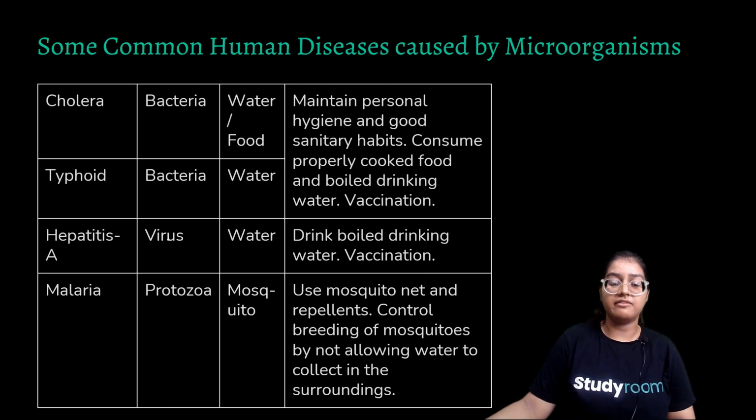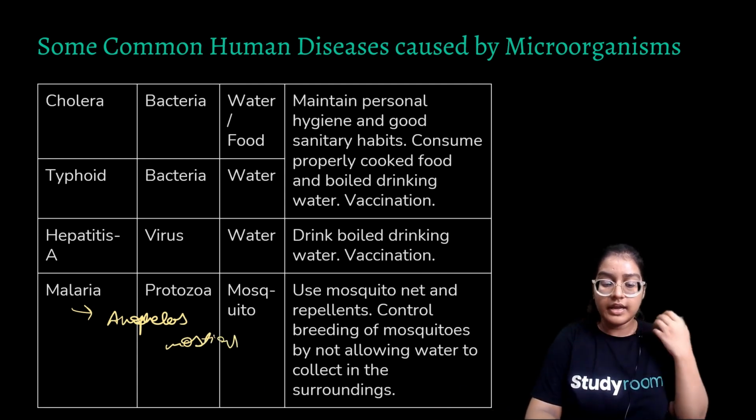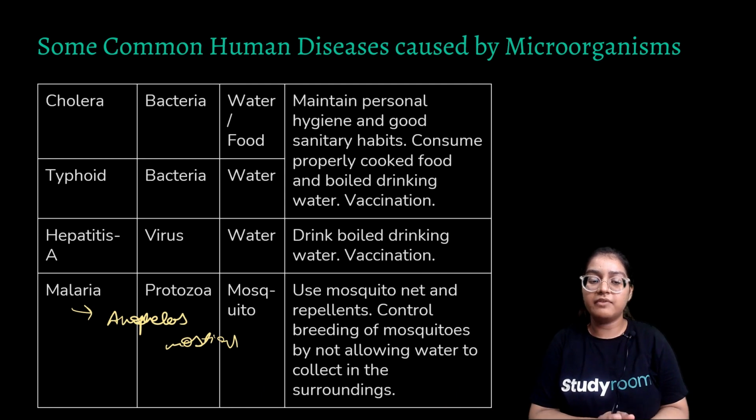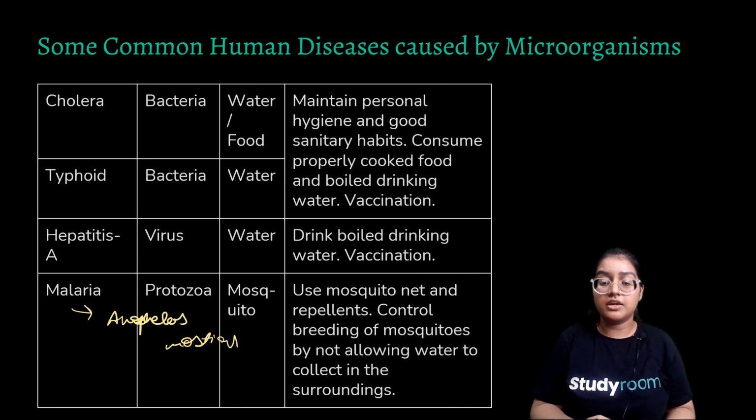Hepatitis B is caused by virus. Spread through water, and drinking boiled water is the example of prevention. Malaria is caused by protozoa and spread by the Anopheles mosquito. Sorry, it is caused by protozoa. So you have to keep these points in mind. So how do we prevent it? We can use repellents, mosquito nets, and control breeding of mosquitoes by not allowing water to get collected.